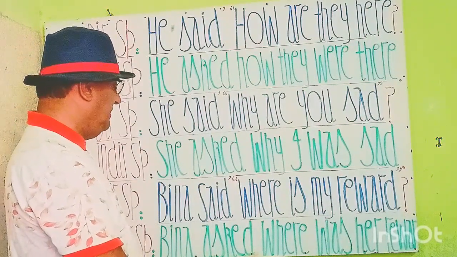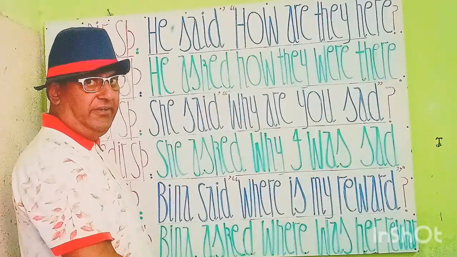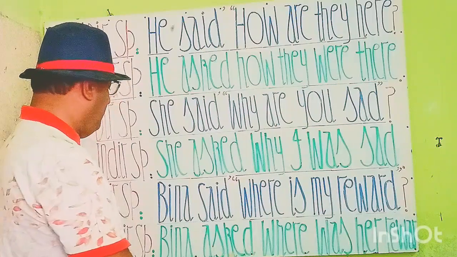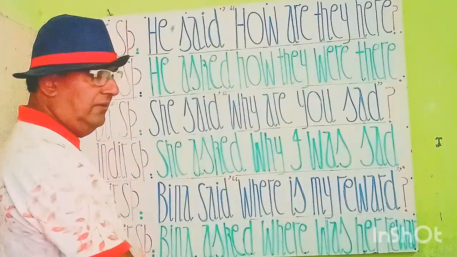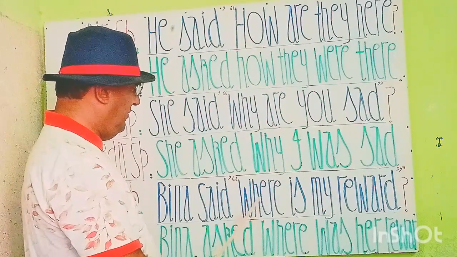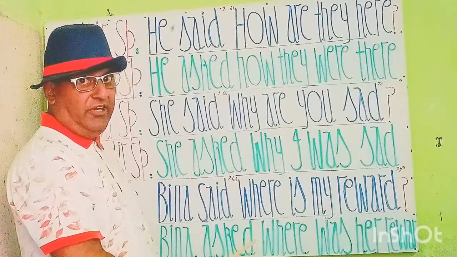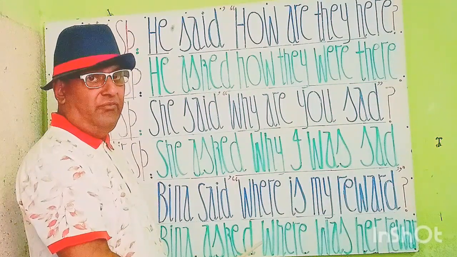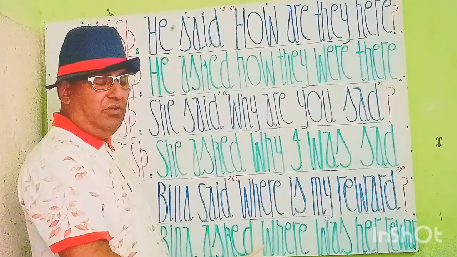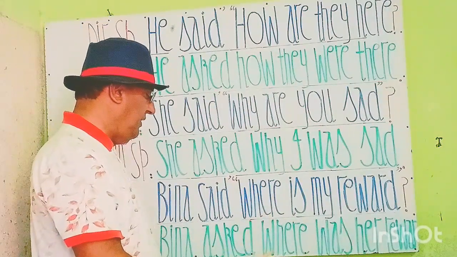By rules commas are eliminated while writing indirect speech. After this we will write where as it is, because W words why, where, when, who, what and how should be written as they are in the start. So where is here as it is.